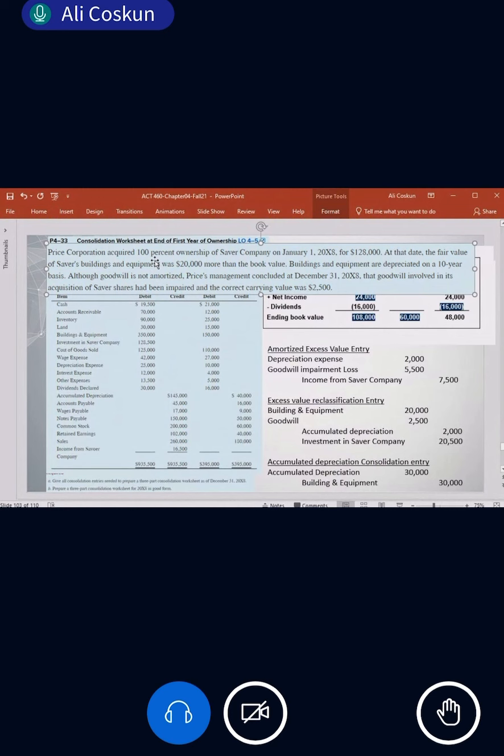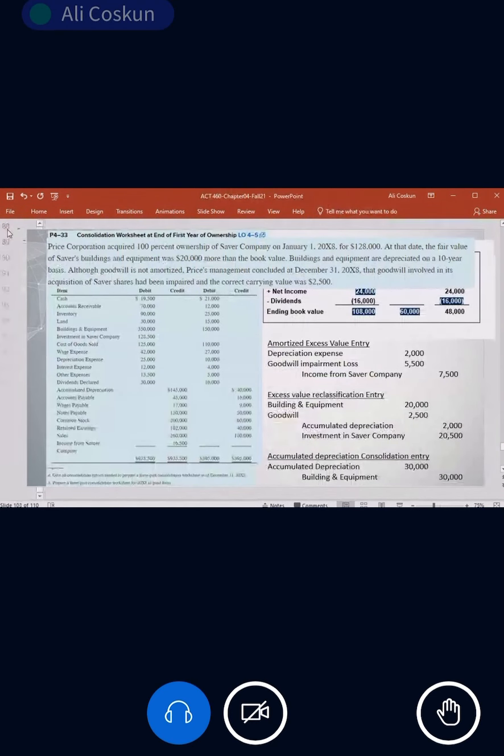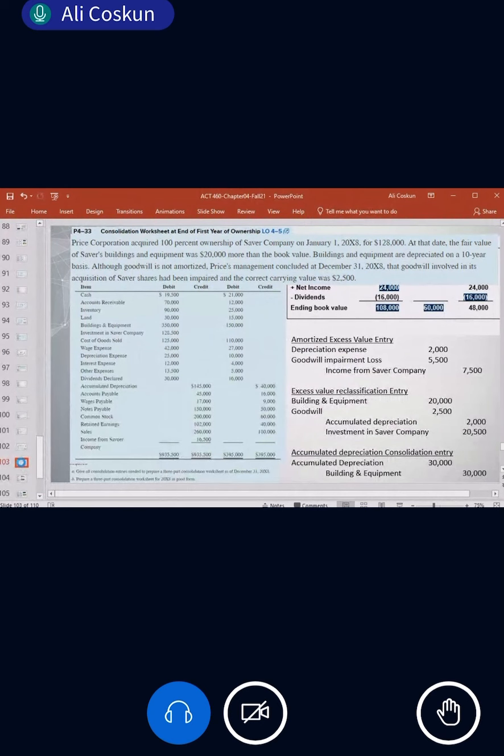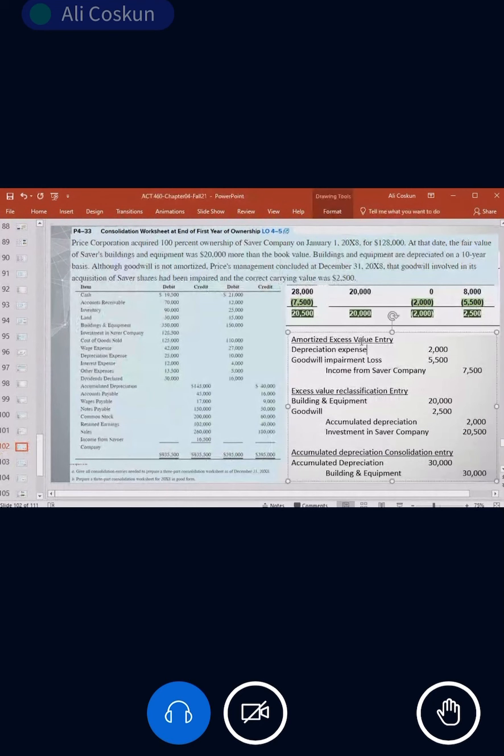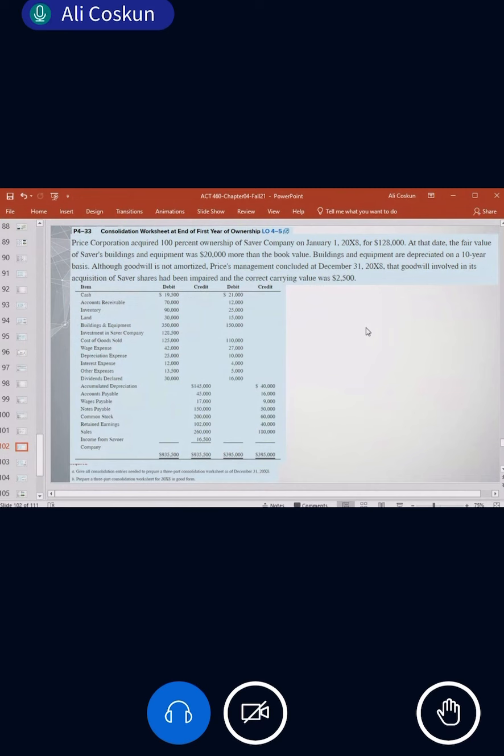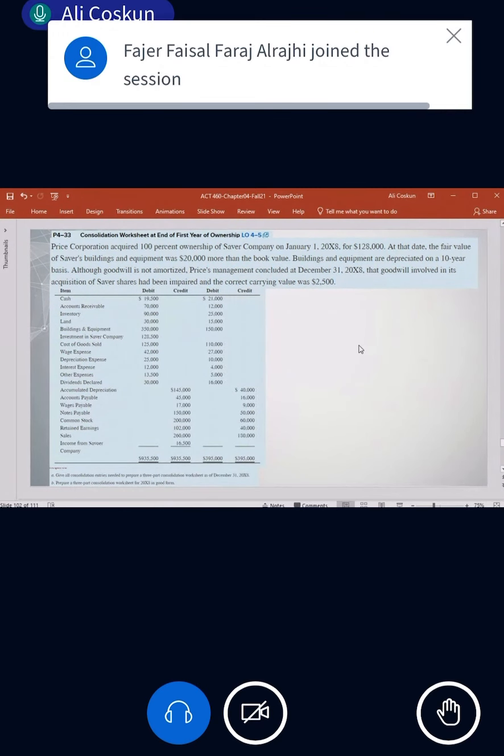Okay, the question is this. Let me make it clearer by putting it here. Yeah, this is the question. Can you clearly see it? Dima, can you see it? No?